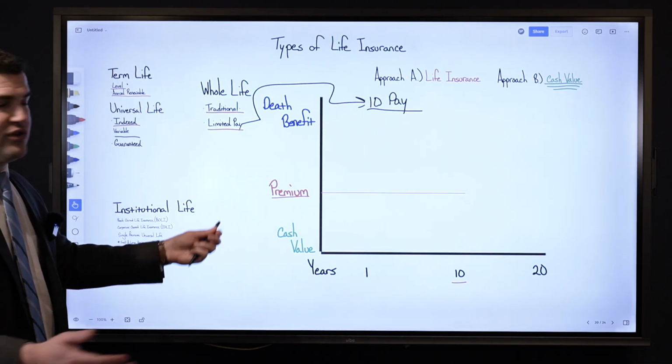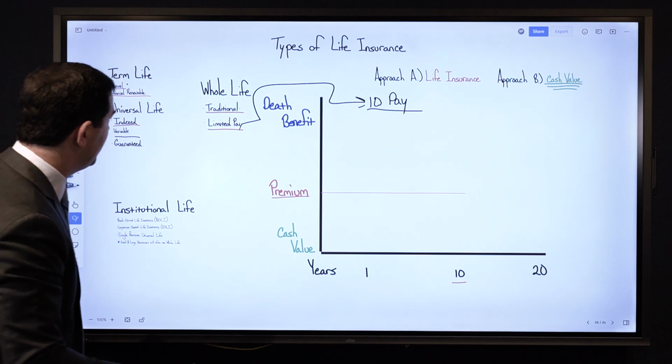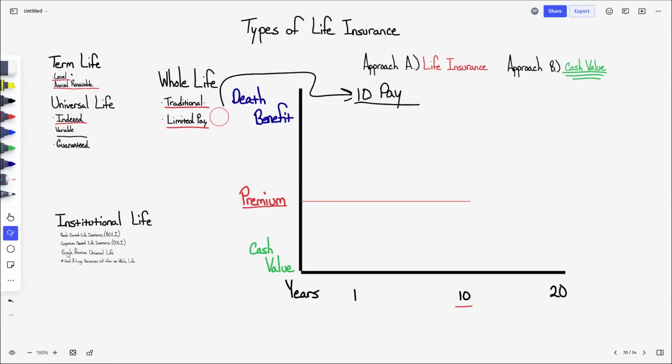There's more to it than all of this, but I do hope that you are enjoying this thus far. All right, those are the two different types of whole life insurance.